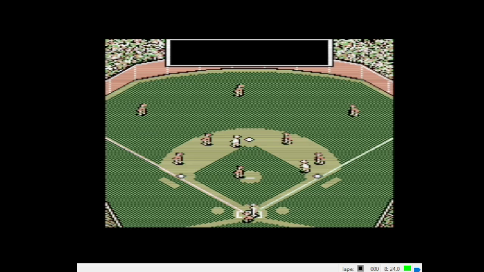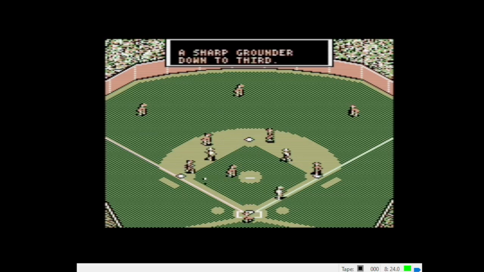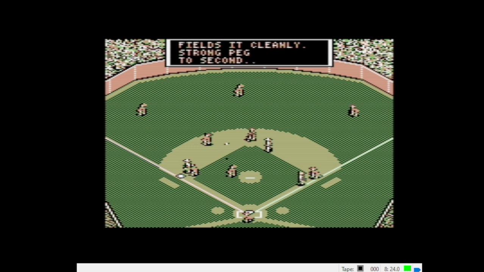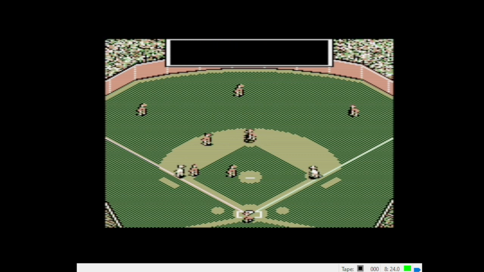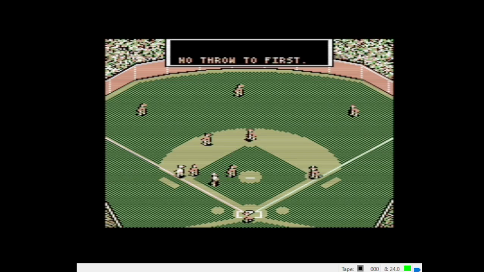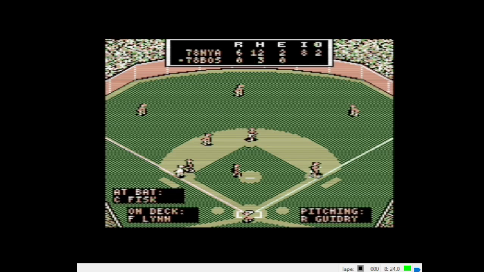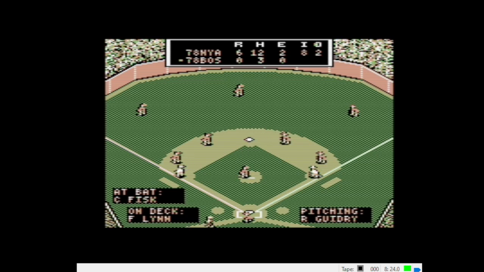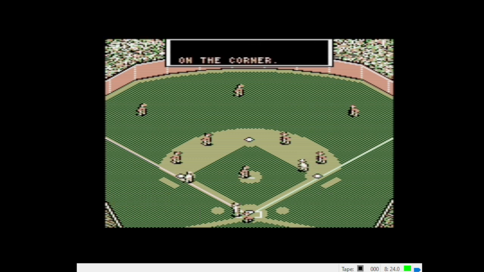Change up to Yaz. Sharp grounder down to third. Nettles to Stanley. No throw to first. Fielder's choice. We've got runners at the corners with 2 down now. And Carlton Fisk has a chance to put Boston on the board here. We're going to throw him a curveball. 1-2 curve on the corner. Struck him out. Side is retired.